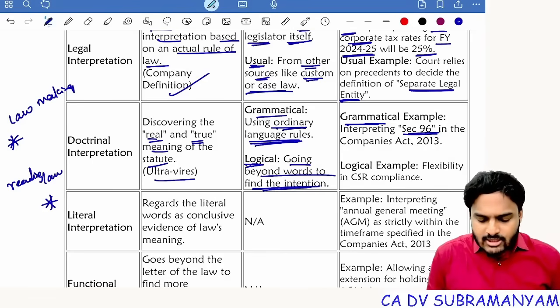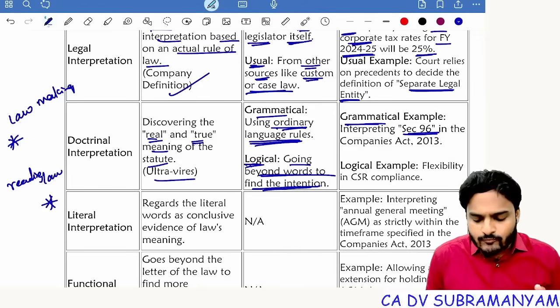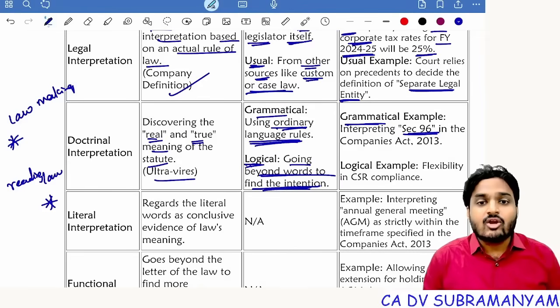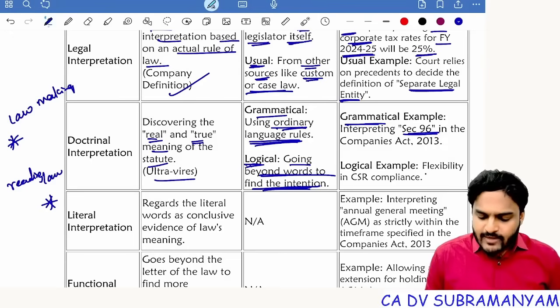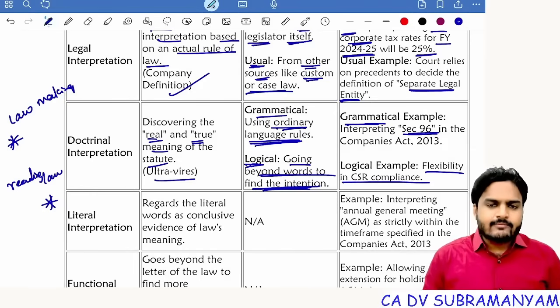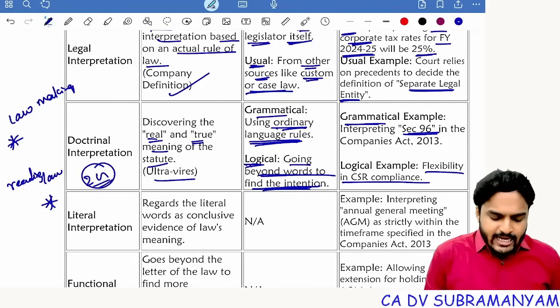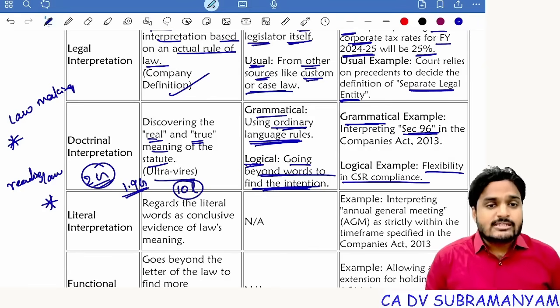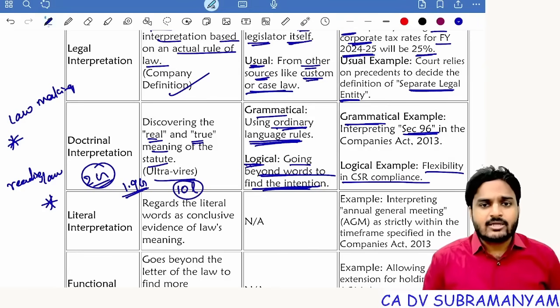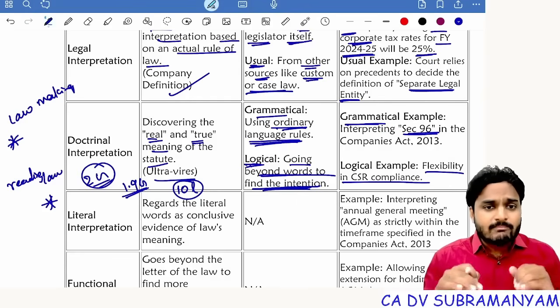Now, logical, going beyond the words used in the law in order to find out the intention of the lawmaker. For example, flexibility in CSR compliance. Suppose current year, we are having an obligation to spend 2 crores on CSR activities, and we are able to spend only 1.9 crore. Some 10 lakhs amount was not spent. Now, strictly, we will not implement penal provisions. We will look into the matter. Why this 10 lakhs was not spent?